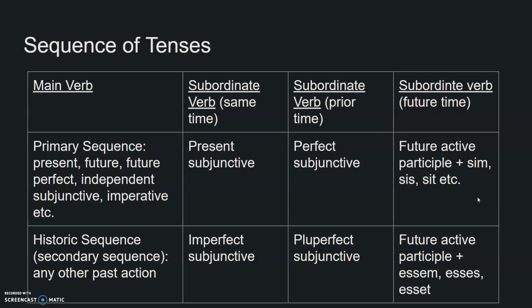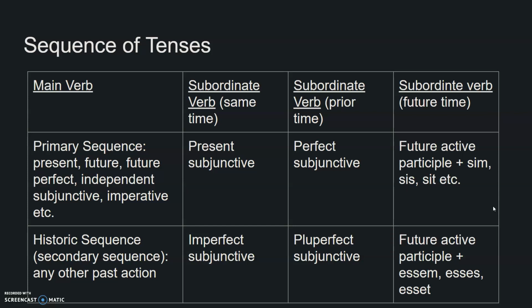And suddenly Latin kind of breaks a little bit, because we've already talked about over and over again how we don't have a future subjunctive. But we're using a present subjunctive already to reflect same time. That's how the rules work. We're using a perfect subjunctive for prior time, so we need to make up a form that can reflect a future time. And so in order to do this, Latin makes up another periphrastic construction.